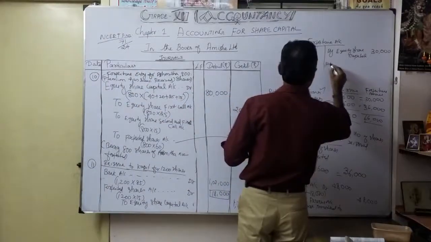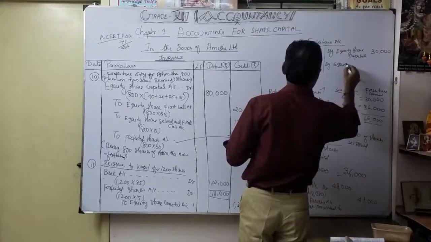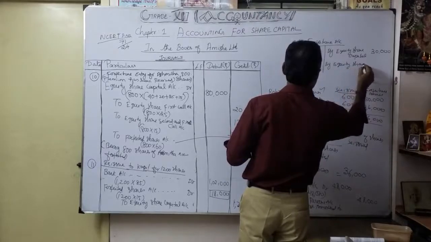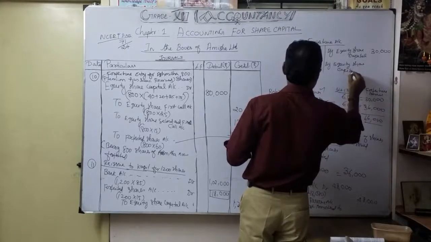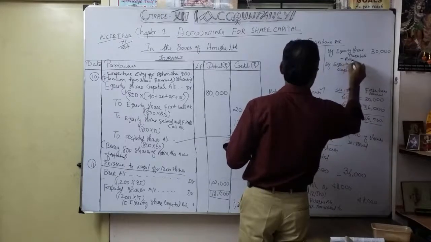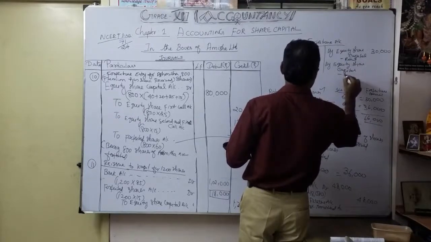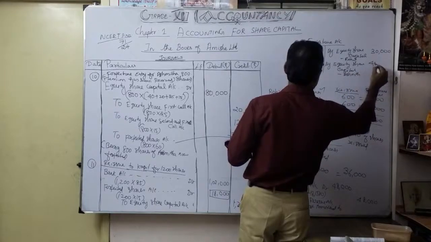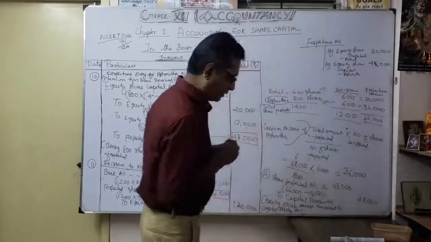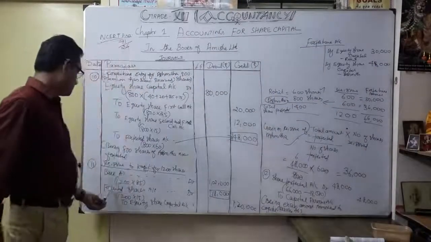So this is by Rohit, this is by Asmita. How much? 48,000. Understood? Then on this side we are going to do the forfeited shares.